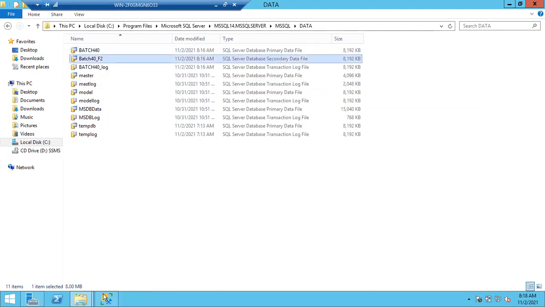Normally, if you create any database, you will get only 2 files: the primary data file and the log file. Just to give you the demo, I added this F2 file. So whenever you're creating a database, don't add F2. It's not part of the database creation. It was just to show what a file group is, what a file is, how to add a file group, and how to add files. Clear, everyone? Yes, sir.